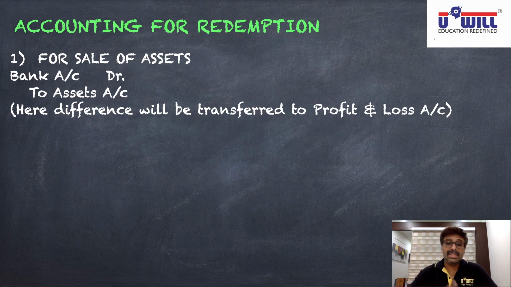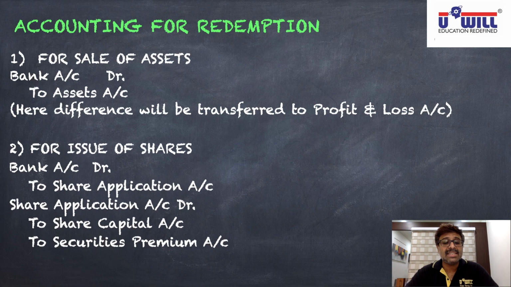Now, second source. If the company redeems the preference shares out of a fresh issue of equity or preference shares, then the normal entry of issue of shares is to be done. Okay, second source I am talking about now. In your notebook, second condition, second source: if the company redeems the preference shares out of proceeds of a fresh issue of shares, then what entry will we pass for the fresh issue?